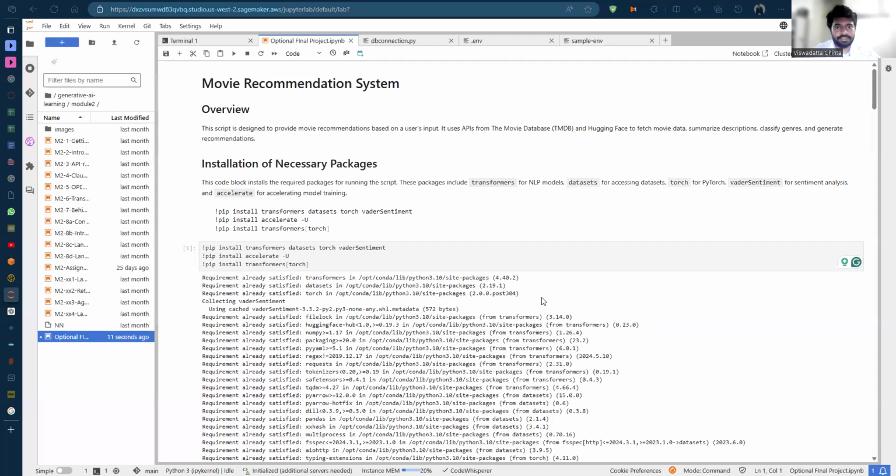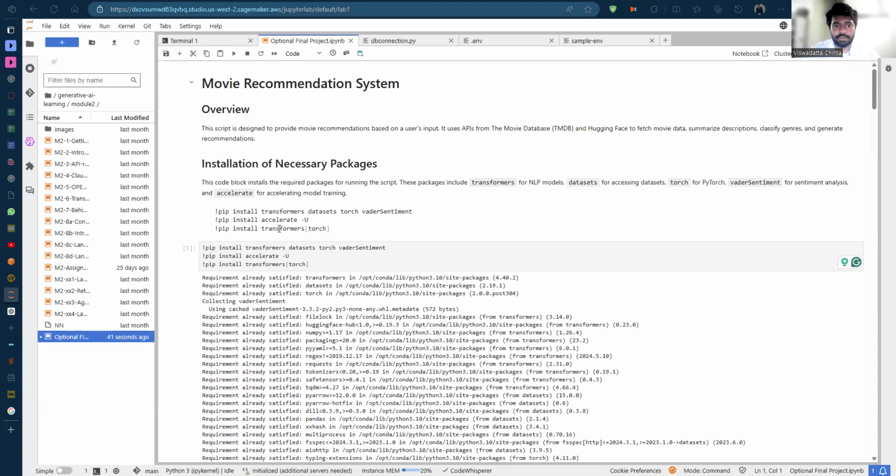Hello, Professor. Today I'm going to give you a brief on my project, a movie recommendation system. This project utilizes two APIs, one of which is a movie database, TMDB, and another is Hugging Face, to fetch data, summarize descriptions, classify genres, and generate recommendations based on user inputted genres and their movies.